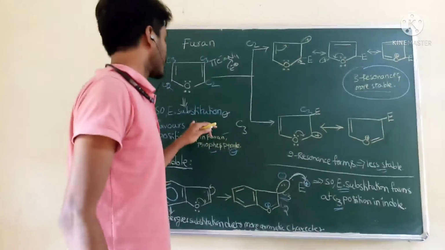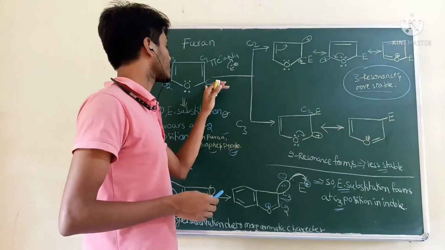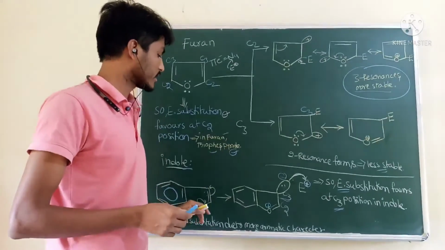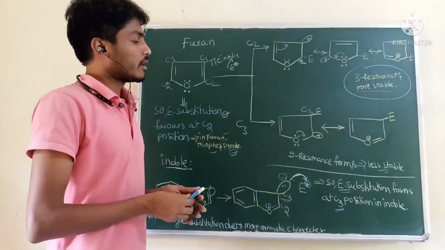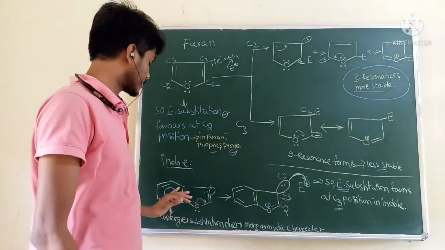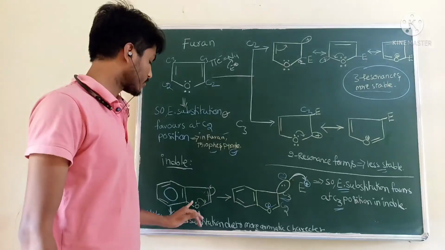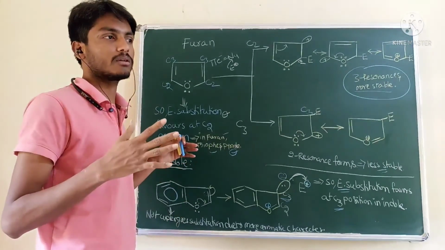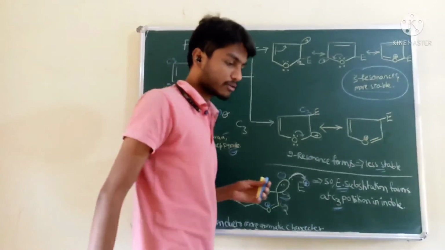In case of only 5-membered furan, thiophene and pyrrole, electrophilic substitution is possible at the C2 carbon due to more resonance structures. In case of indole, it is due to resonance, more electron density at the C3 carbon, hence electrophilic substitution is possible at the C3 position. But the benzene will not undergo substitution reaction compared to this 5-member ring because benzene is more aromatic, more stable, so it will not undergo reaction easily.